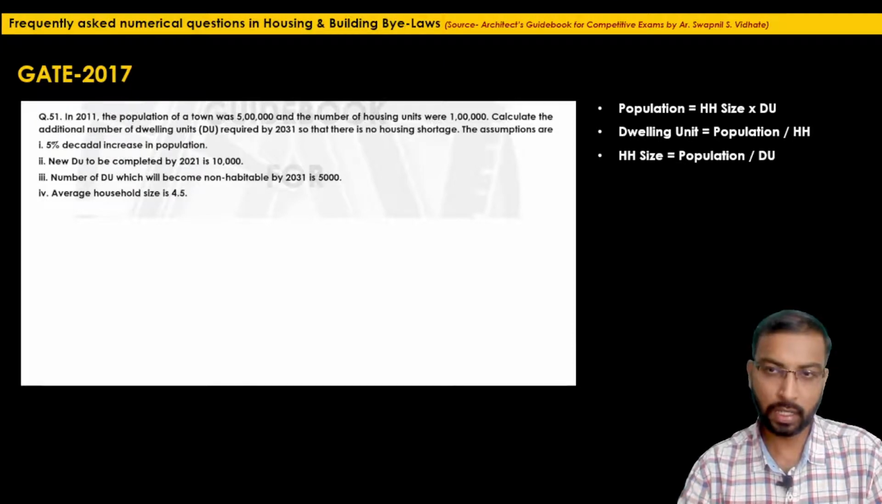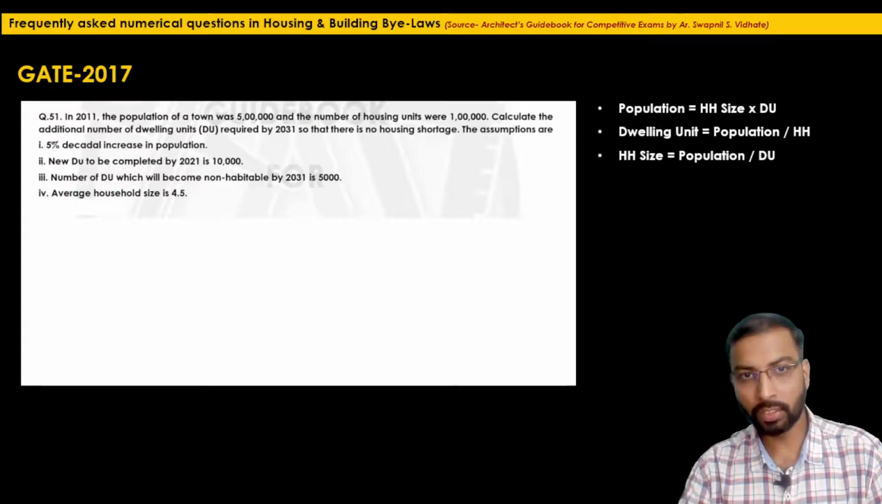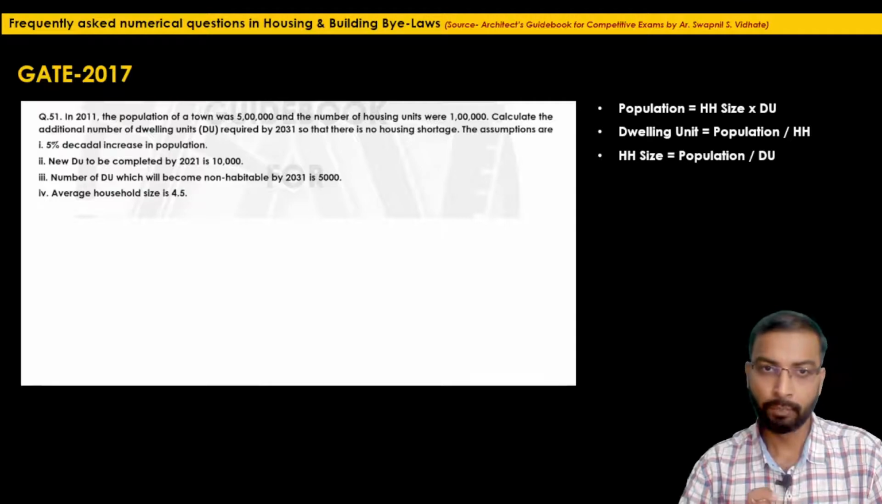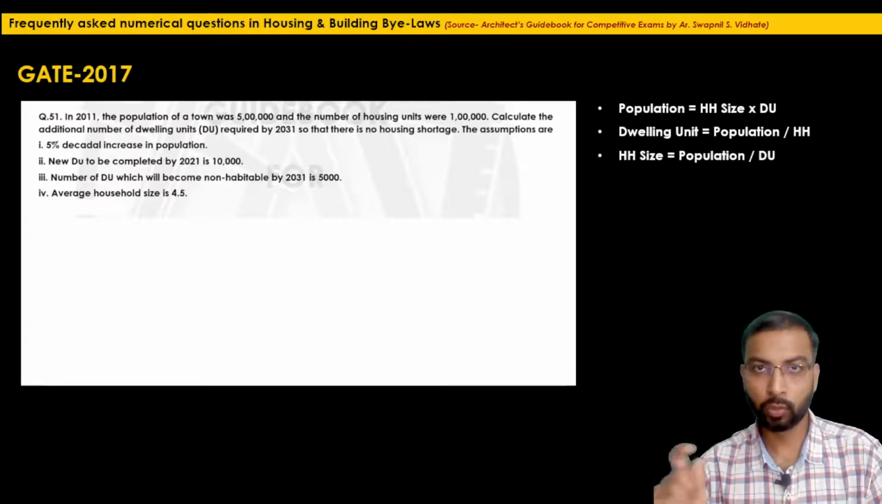So just understand this basic relation, stepwise. If you know the population, we can start from the population, and if the average household size is given, then we can calculate the dwelling units. So in this problem, what is required is the number of dwelling units by 2031. In short, they are asking what the housing demand is by 2031. The housing demand, as per the definition we have learned, will be the actual housing need plus those who are in dilapidated condition.